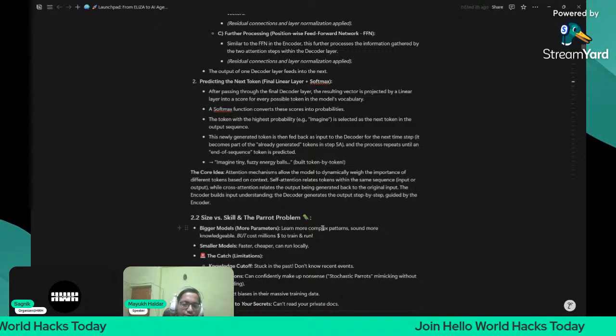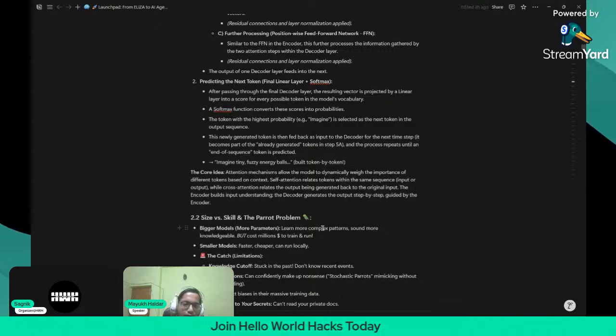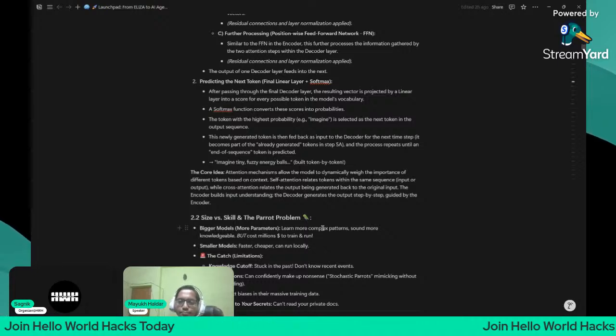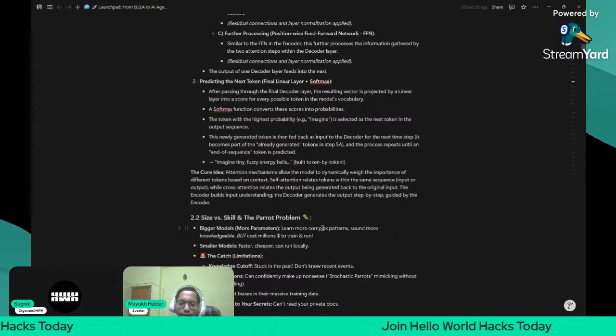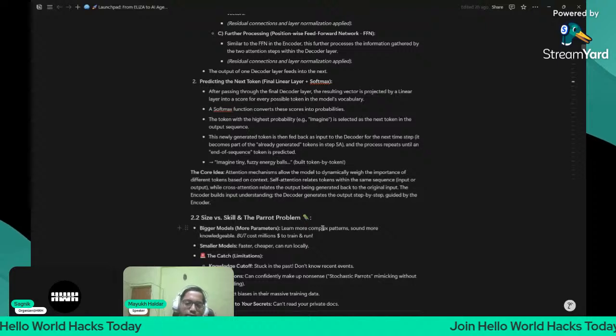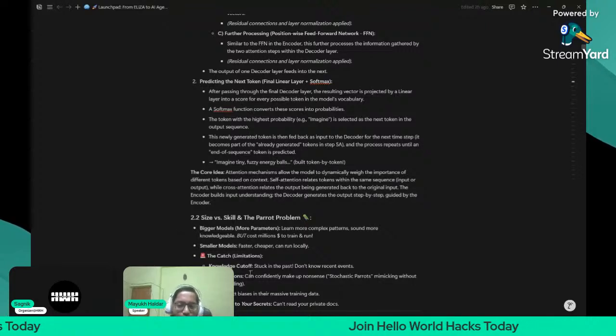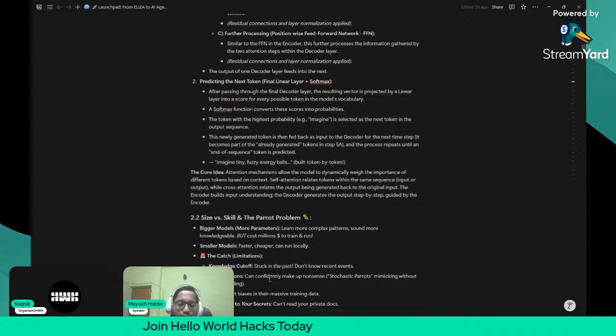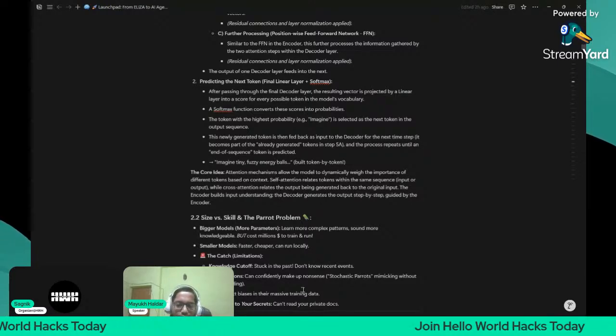But what are the advantages of smaller models? They are faster, cheaper, and can run locally. Like you can use Ollama to run them. But the problem with smaller models is that if you give them more intensive tasks, which contain very difficult mathematical problems or something like that, they will not be able to answer very correctly. So that is the limitation. There is also a knowledge cutoff with smaller models, and some can hallucinate also. They can generate their own answers.